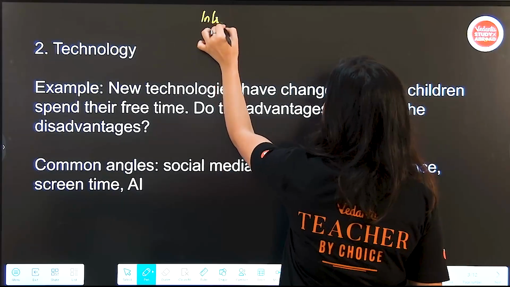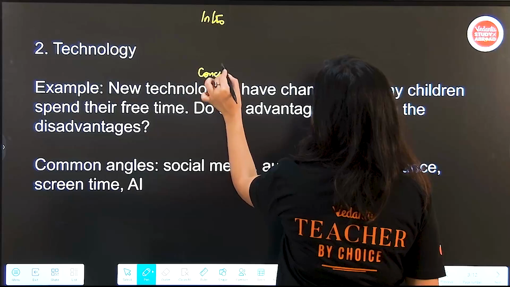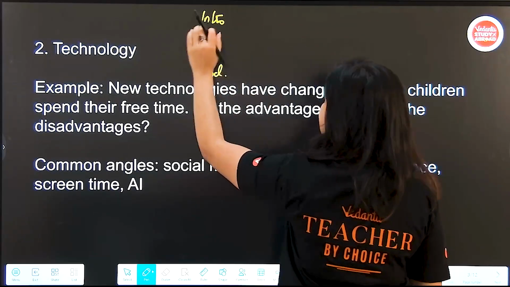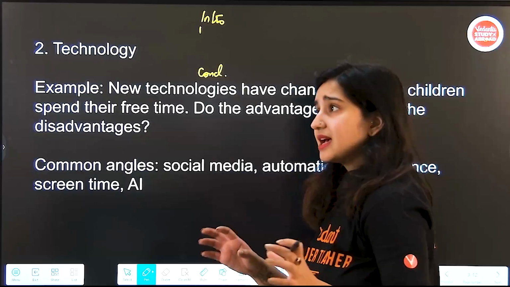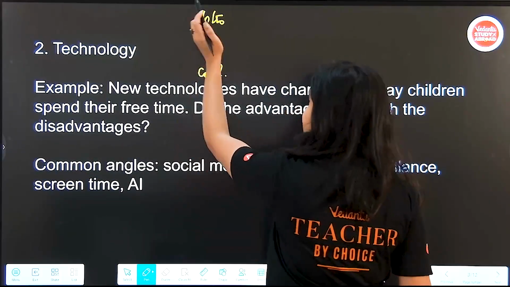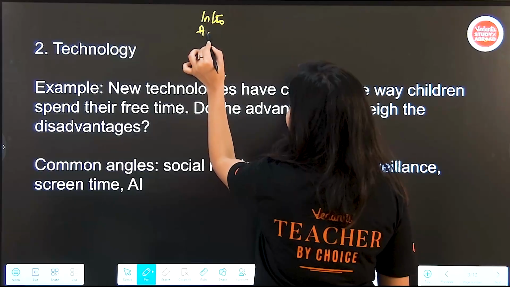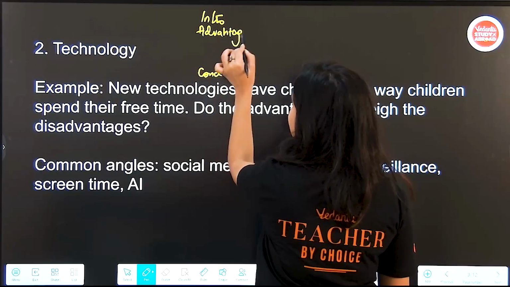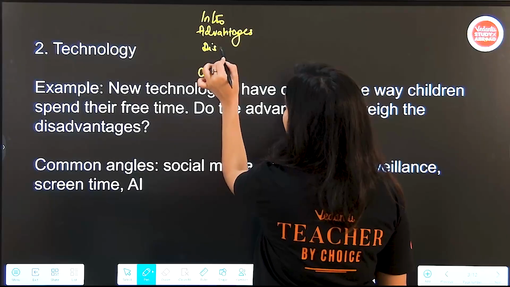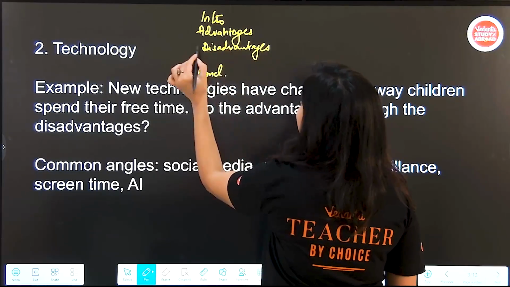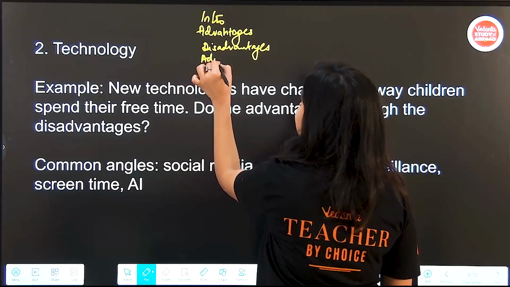Again, your intro, conclusion will obviously remain. Here you can just state off the bat that I think the advantages outweigh the disadvantages. You can do that right in the beginning. Okay, then you can talk about the advantages, you can list them out. Then you have to concede a little bit. So you also have to talk about the disadvantages,